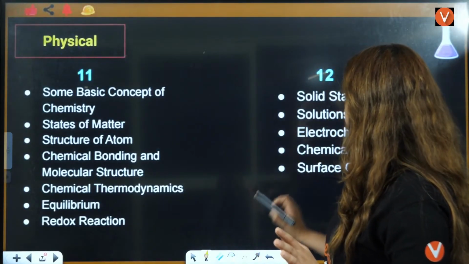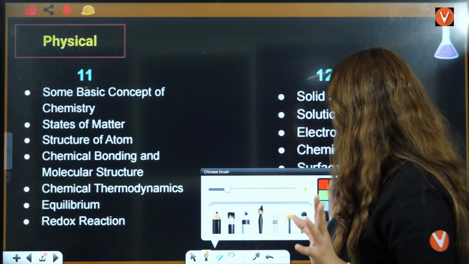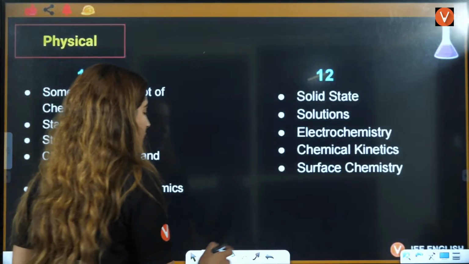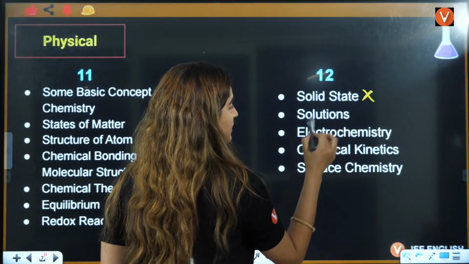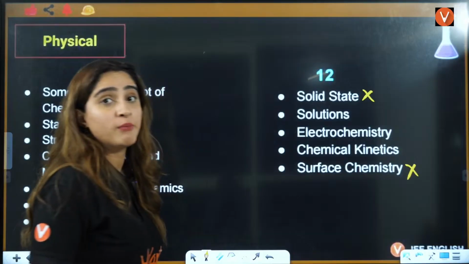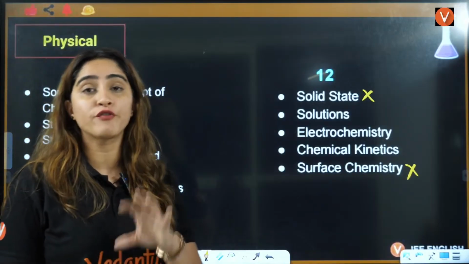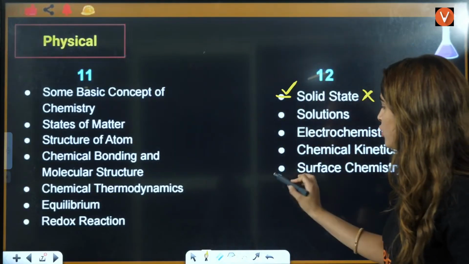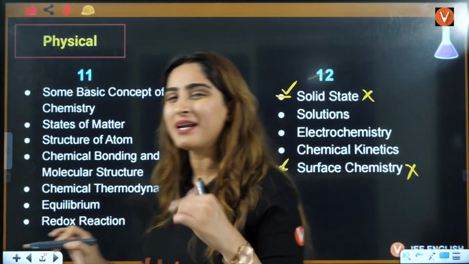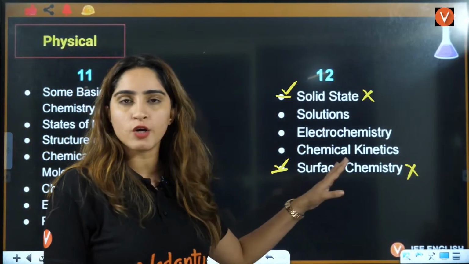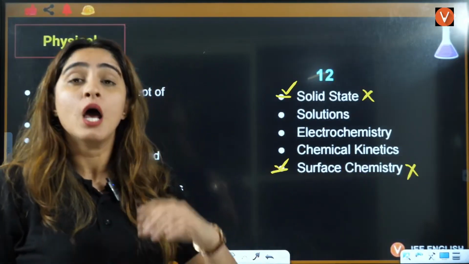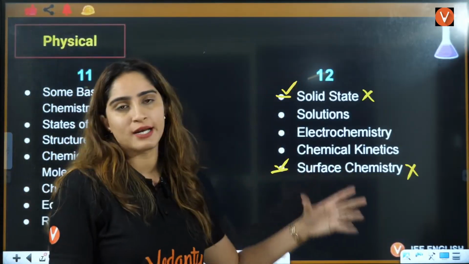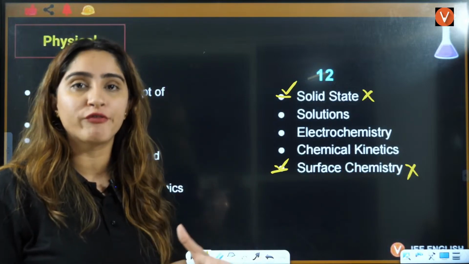If you see this here, some of the topics are in JEE Advanced, some are in JEE Mains, right? This topic is not in JEE Mains, this topic is also not in JEE Mains, but that is there in JEE Advanced. So if you are preparing for JEE Advanced, solid state also you have to do, surface chemistry also you have to do. But in CBSE board exam, these two chapters are not there. In JEE Mains also it is not there. But in some state boards, the syllabus includes solid state and surface chemistry, depending upon different boards, right?